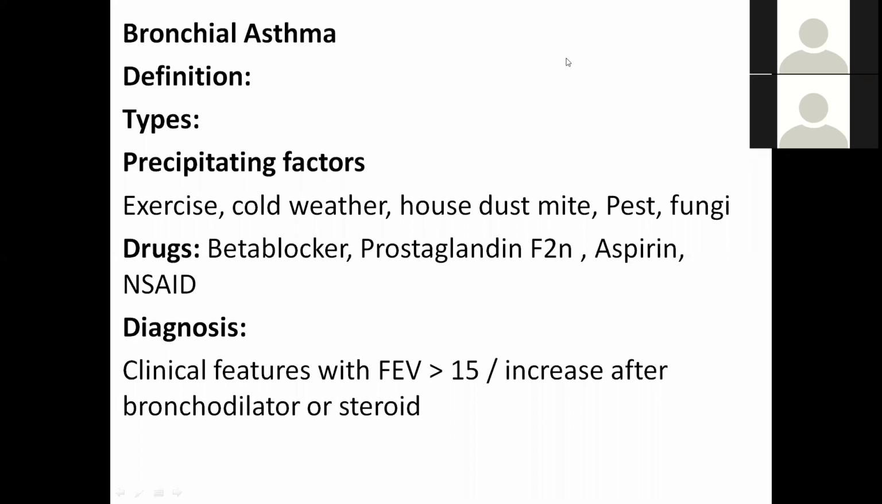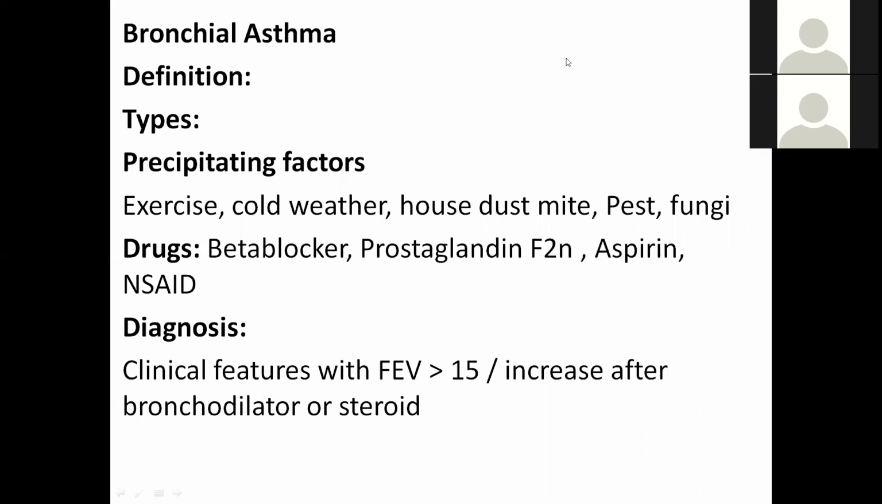Today's topic is bronchial asthma. Now definition. This is a chronic inflammatory disease in which there is hyper-responsiveness of the airways. Clinically, it presents with chest tightness, dyspnea, cough, and wheezing. It usually occurs due to bronchoconstriction, and the constriction is variable and reversible.